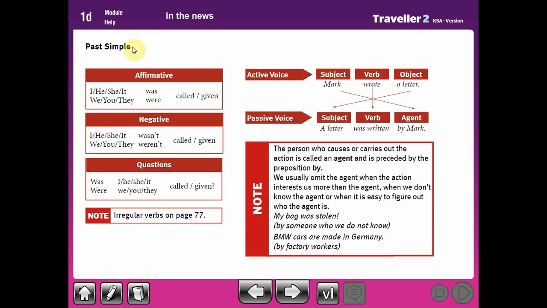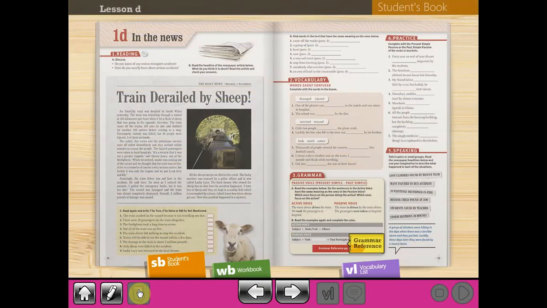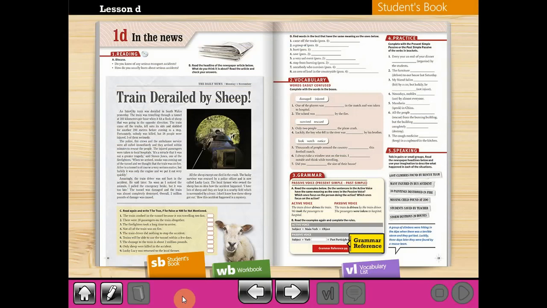Now to the past simple. For the past simple, we have here the affirmative. You start with the subject, then the auxiliary, was or were, then verb 3. After that, for the negative, the same, but we add not: wasn't, weren't. For the question, we start with the auxiliary, then the subject, then verb 3. This is for the part of the grammar, right?